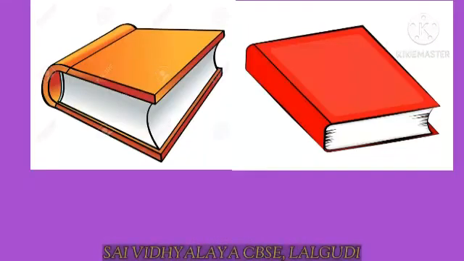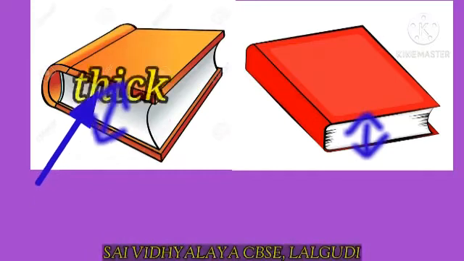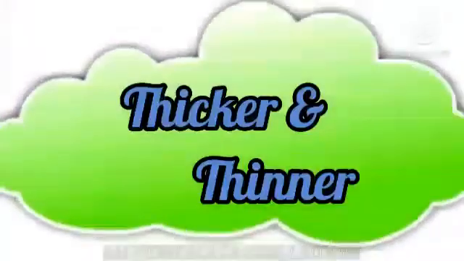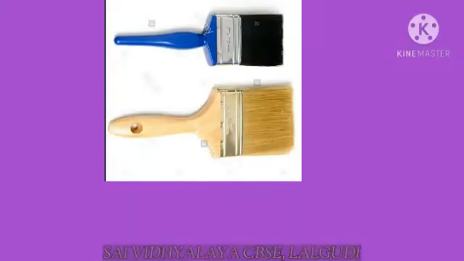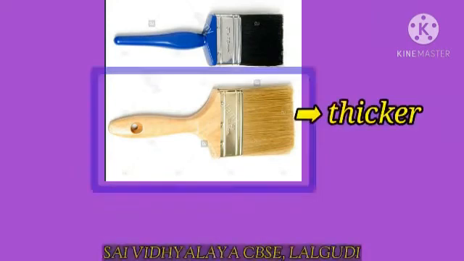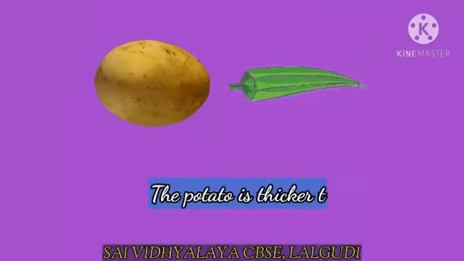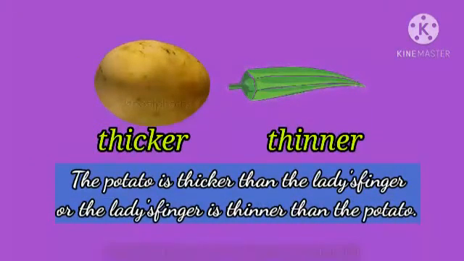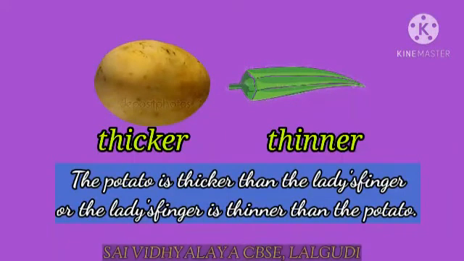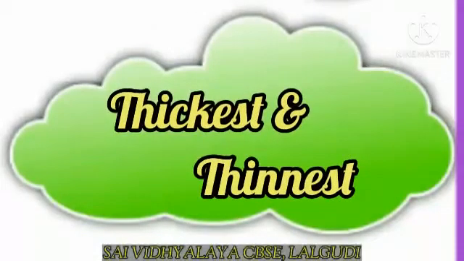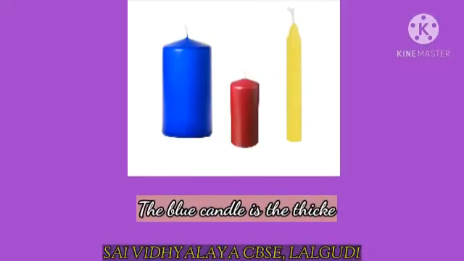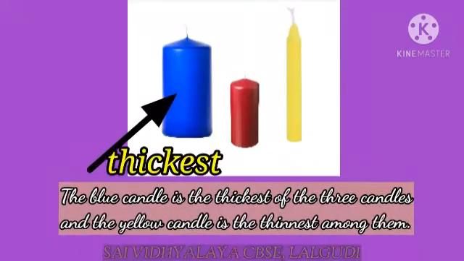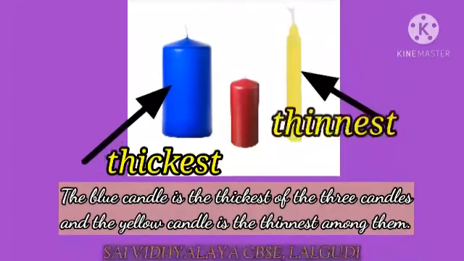Next topic, thick and thin. Look at these books. This book is thick and this book is thin. Thick, thin, thicker and thinner. Look at this. Here, this brush is thicker than this brush. Similarly, the potato is thicker than the lady finger, or the lady finger is thinner than the potato. Thickest and thinnest. Among these three candles, the blue candle is the thickest of the three candles, and the yellow candle is the thinnest among them.